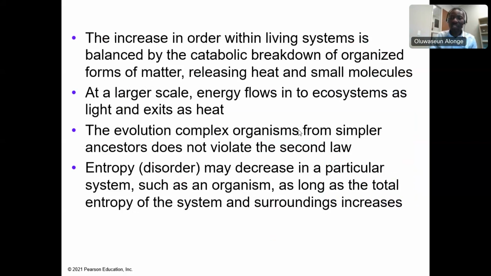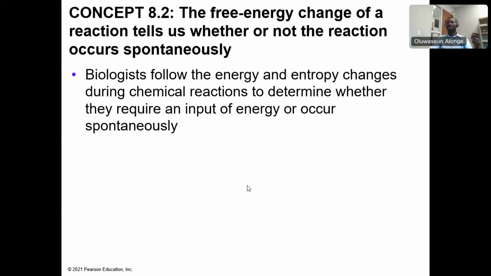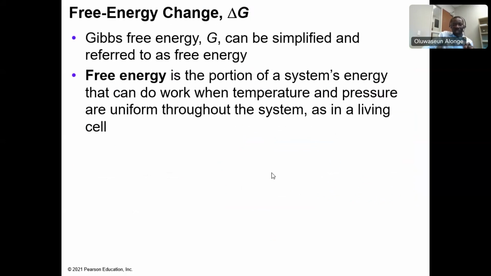So the evolution of complex organisms from simple ancestors does not violate the second law. All right. Entropy, or disorder, may decrease in a particular system, such as an organism, as long as the total entropy of the system and its surroundings increases. All right, I've talked about this. Everything I've said, I'll be talking about it now.